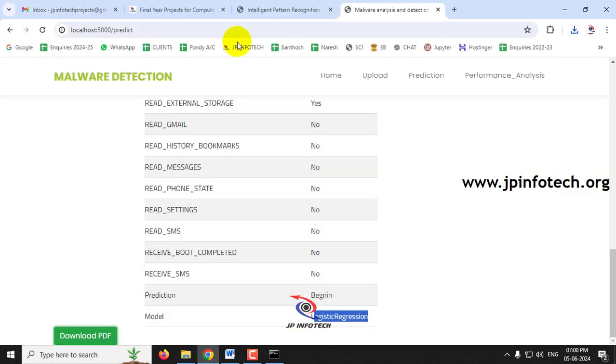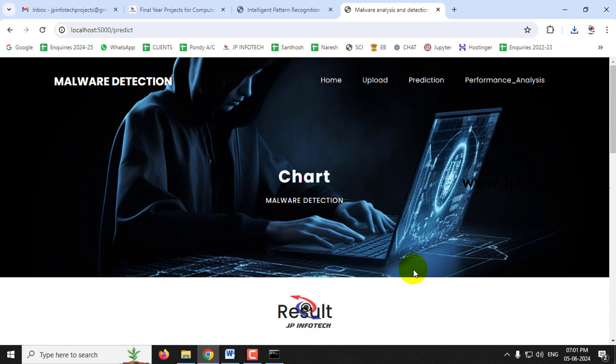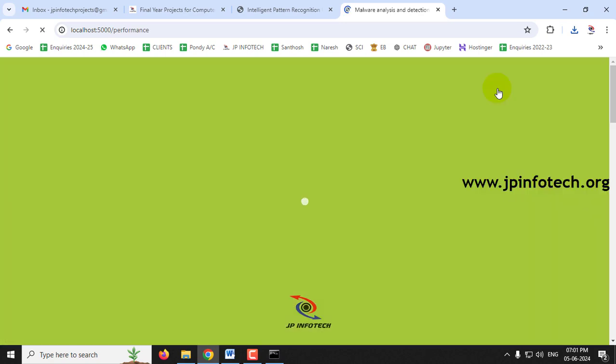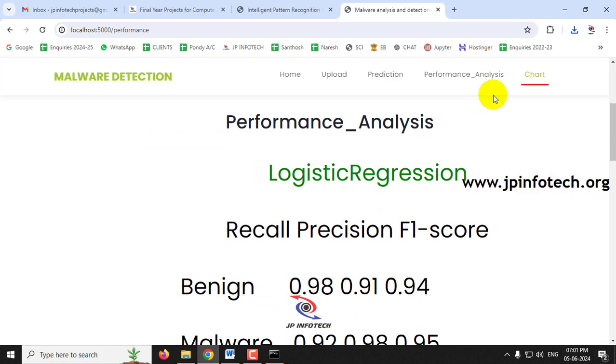So for this scenario, I have shown you 2 cases, benign and malware, by selecting 2 different models. In this way you can check with other cases, that is given from the test case or from the trained dataset model. Now let us move to the next part, that is the performance analysis of the model. Just click this performance analysis menu, it will navigate to the performance analysis page.